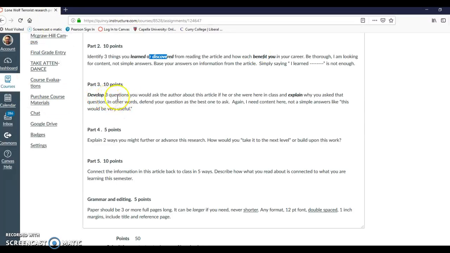Down here, develop 3 questions you would ask the author if they were in class today, and, notice the and, explain why you asked that question. So you might say, just pretend the guy is standing there in front of you, and you might say something like, I read your paper and I noticed that you only looked at lone wolf terrorists who do their dirty deeds with guns.